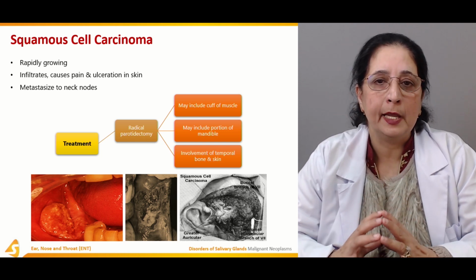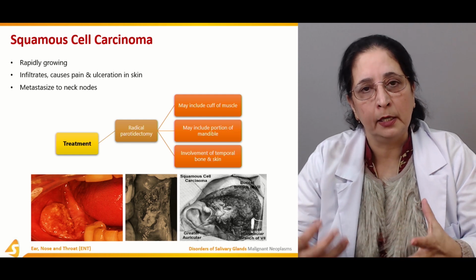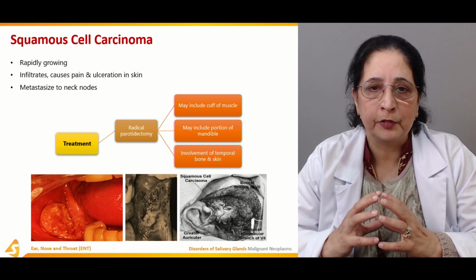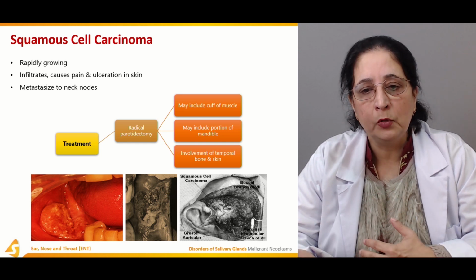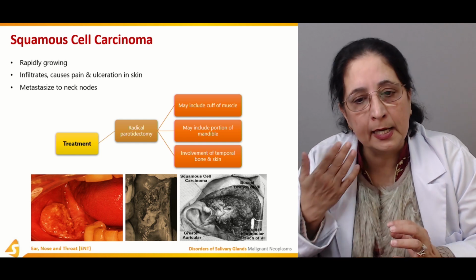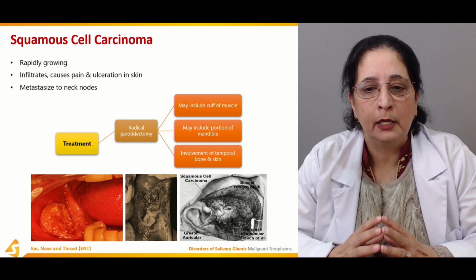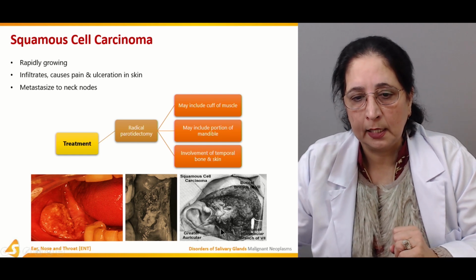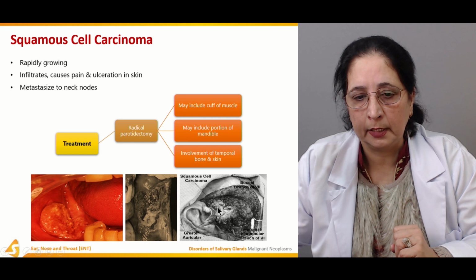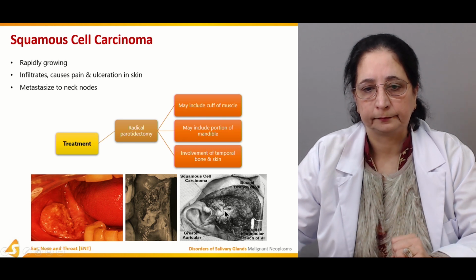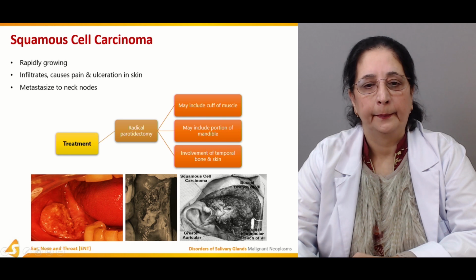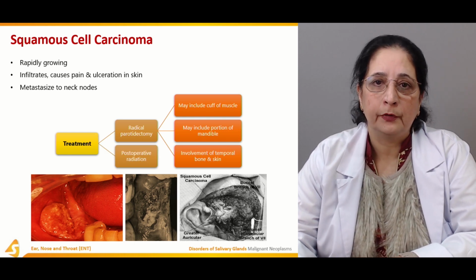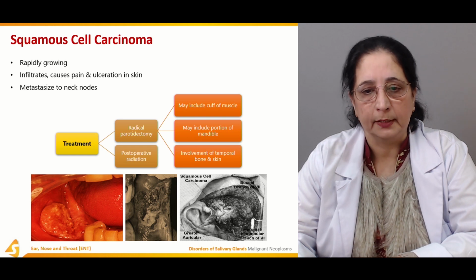So in radical parotidectomy, different local surrounding structures are also removed. Here, this is the squamous cell carcinoma of the parotid gland. And then post-operative radiation is also performed after the surgery.